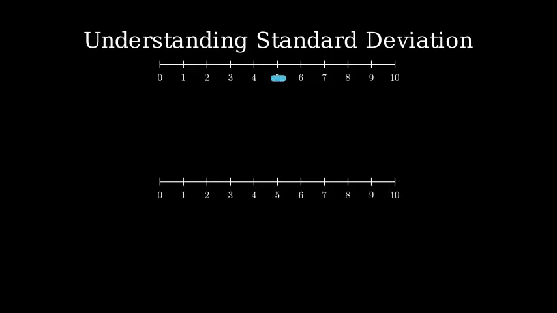The first dataset has a small standard deviation, meaning the values are closely clustered together. The second dataset has a larger standard deviation, showing that the values are more spread out.